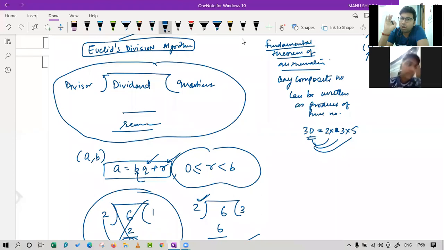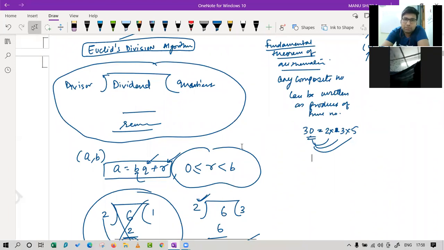Now, we will see what is the application of Euclid's division algorithm. In which thing is it helping us in this chapter? It is used to find the HCF in this chapter. And one more thing is there, which it is helping us with. If you have studied the theory, you must have studied that also.